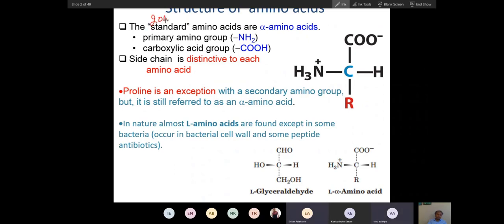Yes, sir. Yes, these 20 amino acids are called standard amino acids. All these 20 amino acids have an alpha amino group, and these are present in the form of alpha L amino acids. There is one amino acid that does not have a primary amino group. This amino acid is called proline.